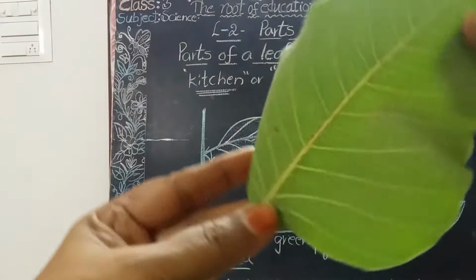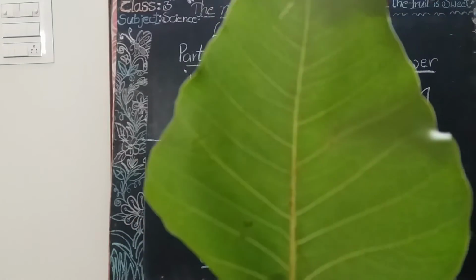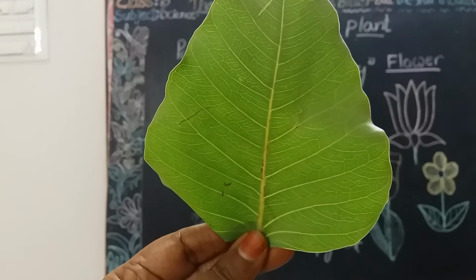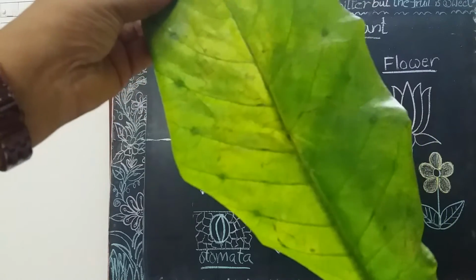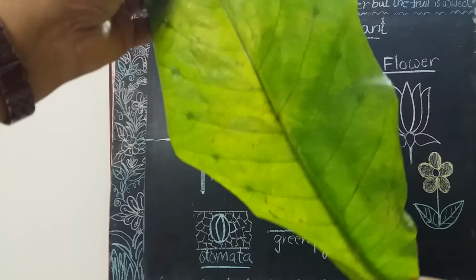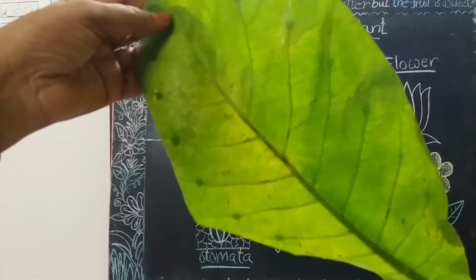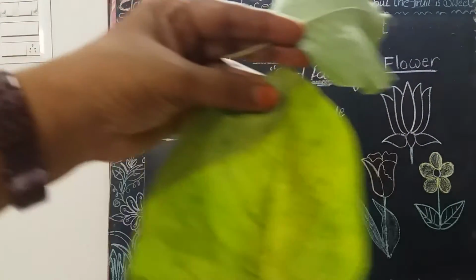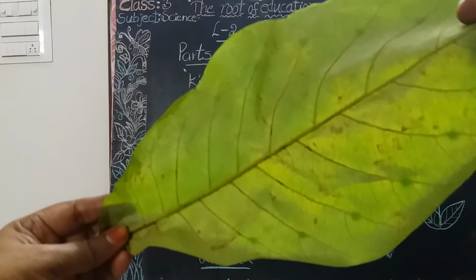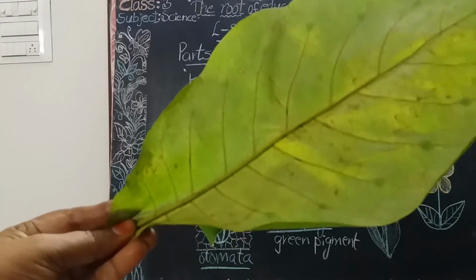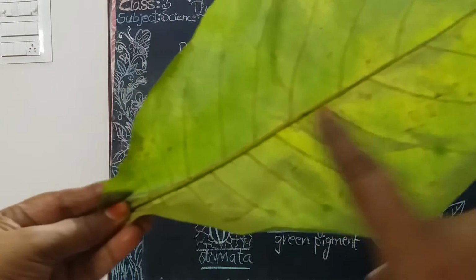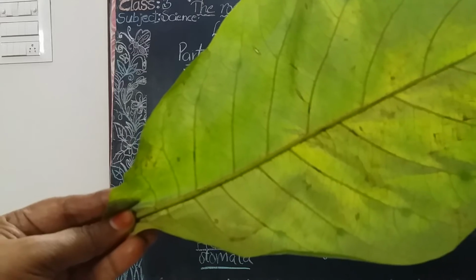Okay, and also see here. Turn the leaf, observe carefully. In the center of the leaf, one thick line is present, that is called the midrib. See this leaf also. This is the broad leaf. Okay, not banana, badam leaf. In the center of the leaf, one thick line is present. This thick line is called the midrib or main vein.